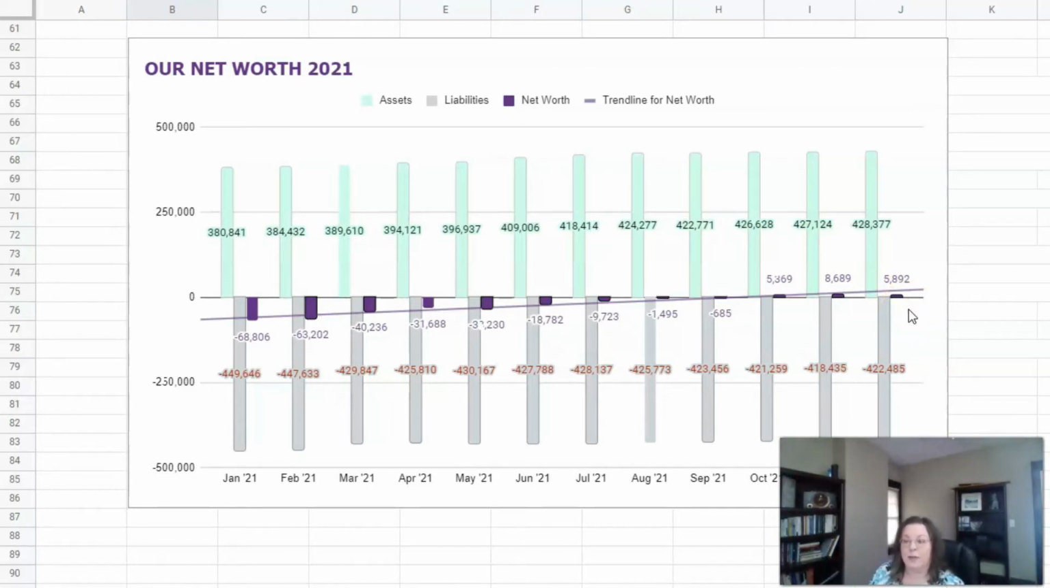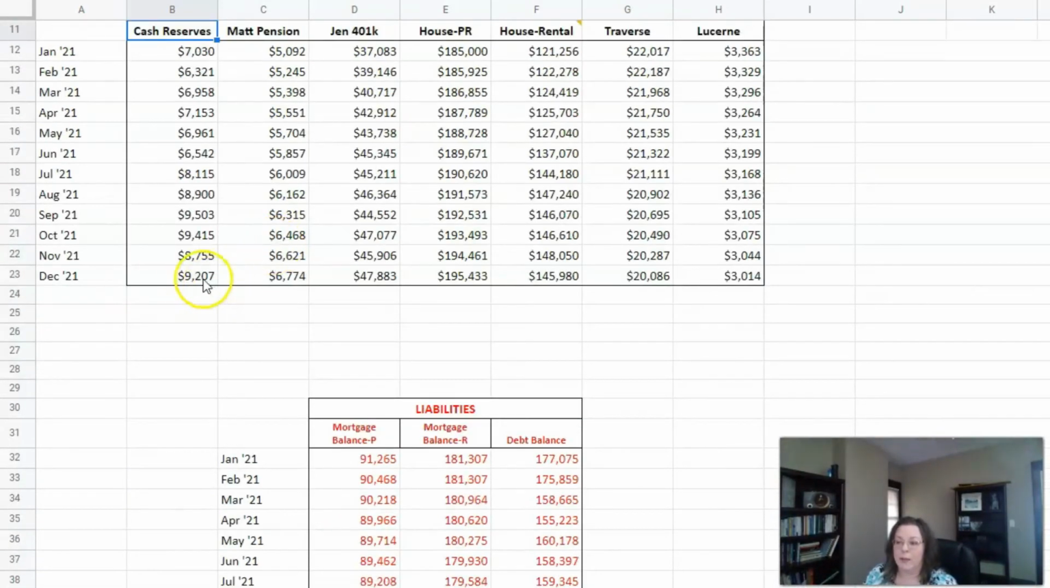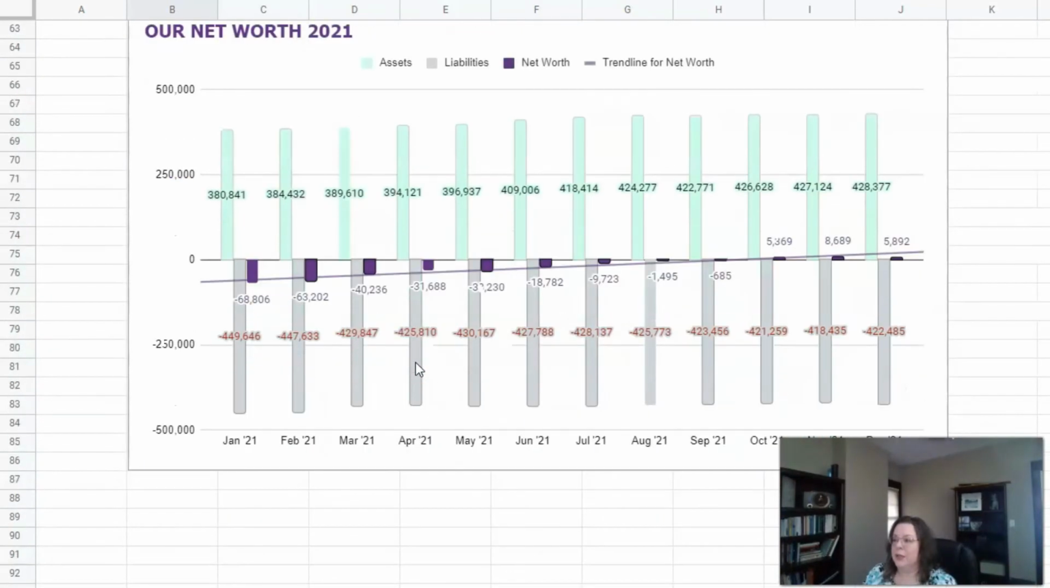Yes, we have increased some things, like our cash reserves got back up to 9,200 again. And Matt's pension and my 401k are up, but it's these two columns right here that really did a lot of that. So that is 2021.